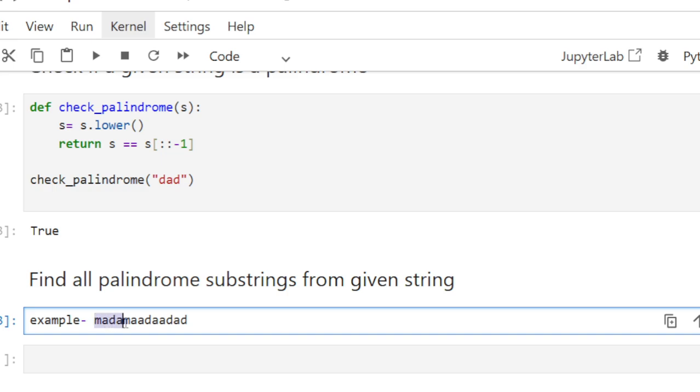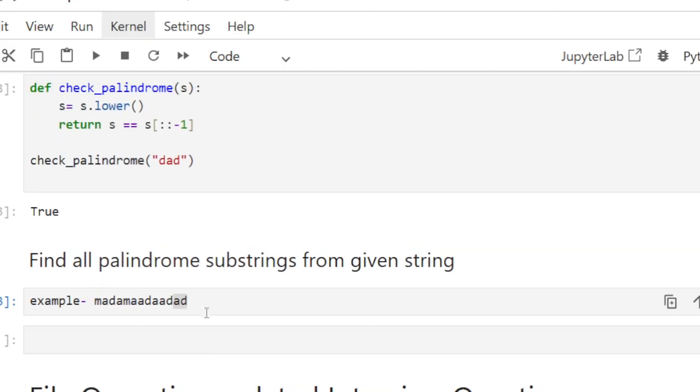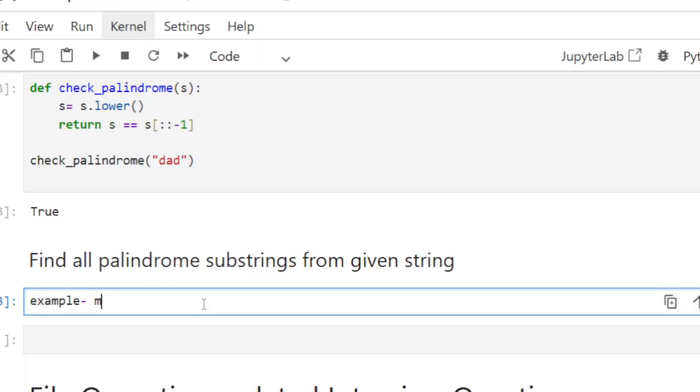So this is madam, and then ADA is the palindrome, and then DAD is a palindrome. So we need to check all the palindrome substrings from the given string. Now let's see how we can solve this problem.